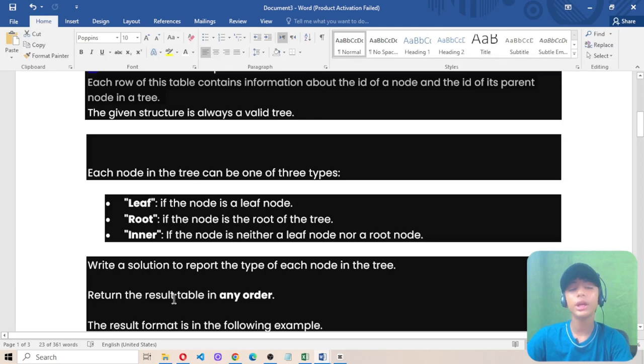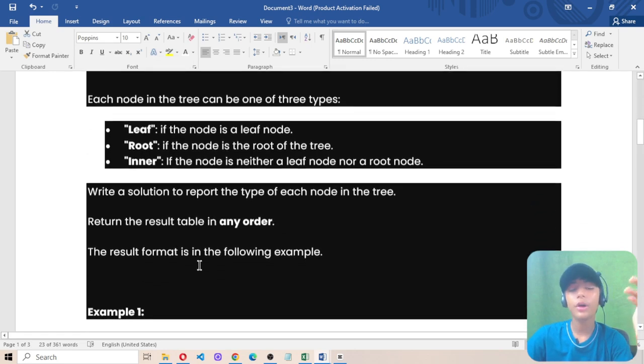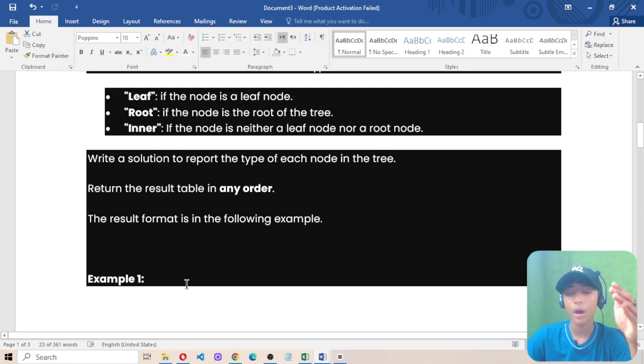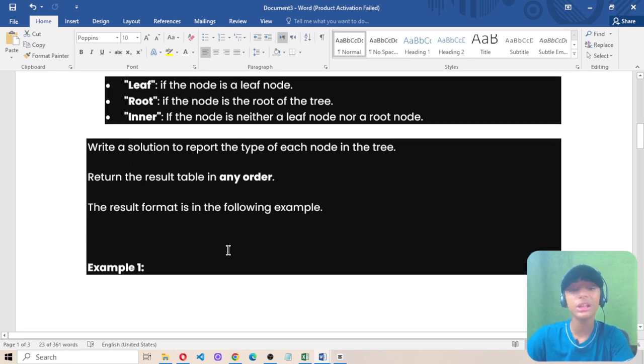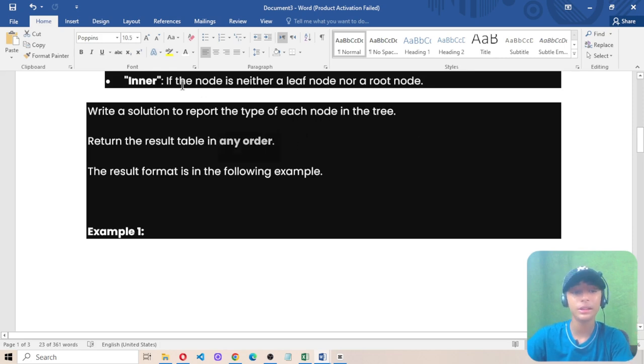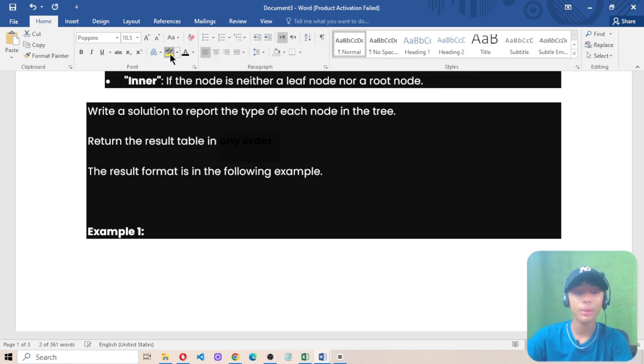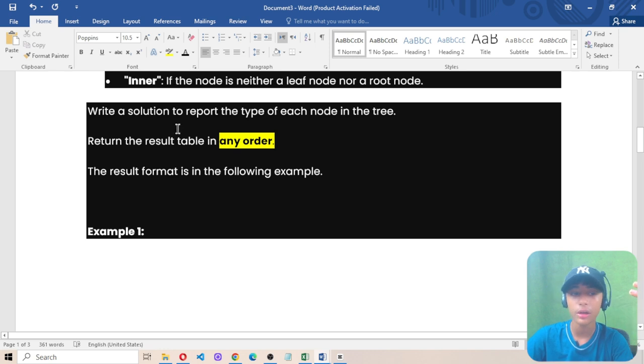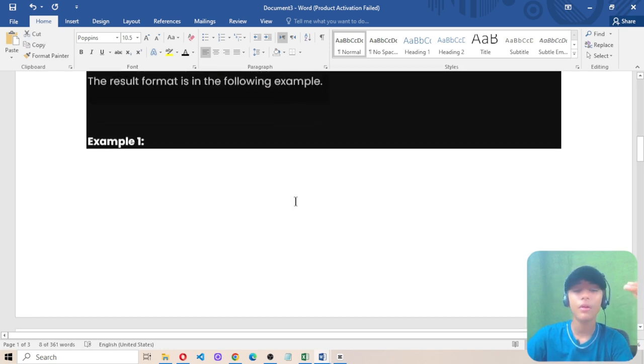Each node in the tree can be one of three types: Leaf, if the node is a leaf node; Root, if the node is the root of the tree; Inner, if the node is neither a leaf node nor a root node. Right? We want to write a solution to report the type of each node in the tree, and we want to return the result in any order. Please highlight the words any order, because we want to return the result in any order, and the result format is in the following example.